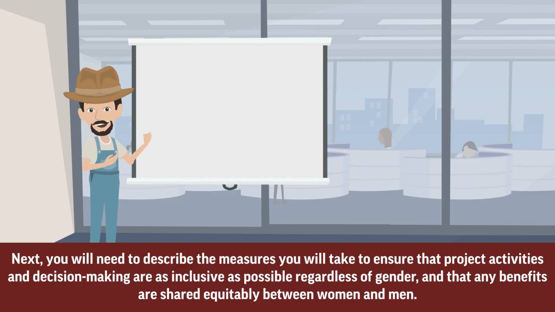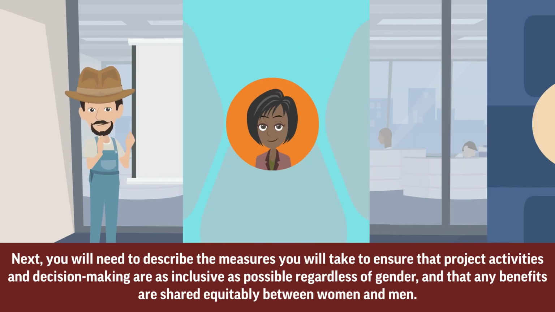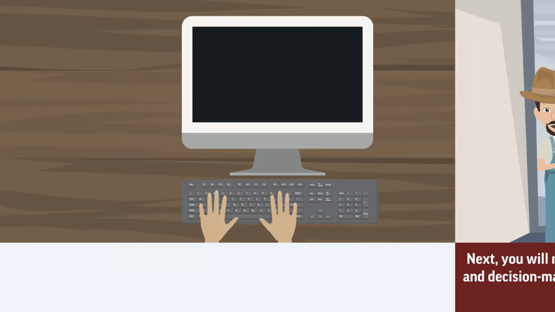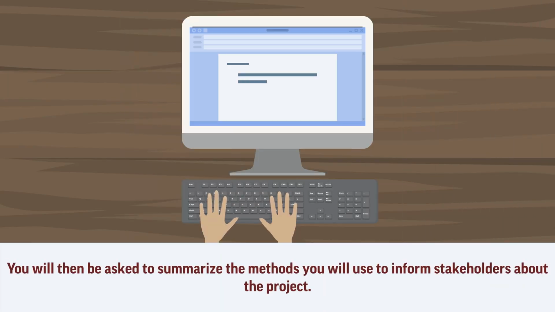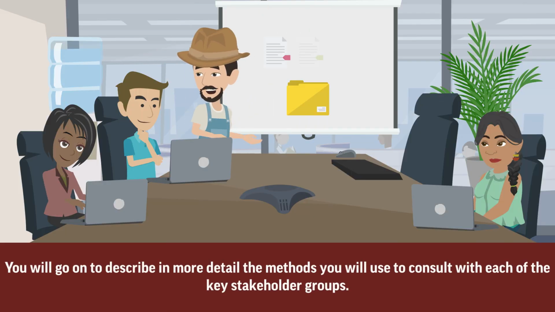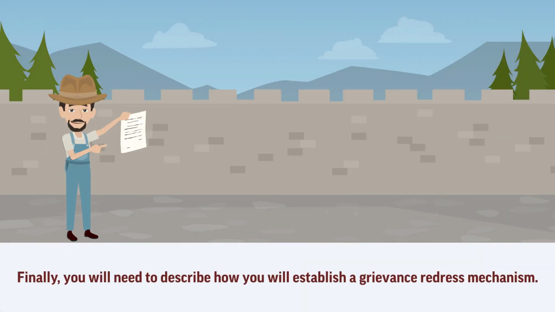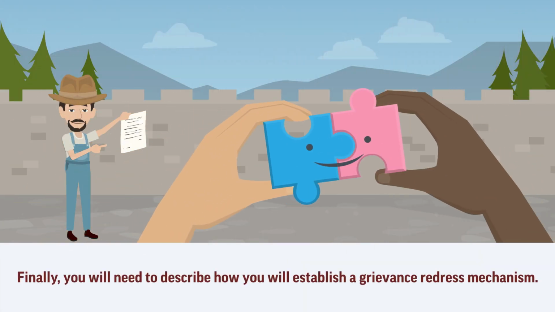Next, you will need to describe the measures you will take to ensure that project activities and decision-making are as inclusive as possible regardless of gender, and that any benefits are shared equitably between women and men. You will then be asked to summarize the methods you will use to inform stakeholders about the project. You will go on to describe in more detail the methods you will use to consult with each of the key stakeholder groups. Finally, you will need to describe how you will establish a grievance redress mechanism.